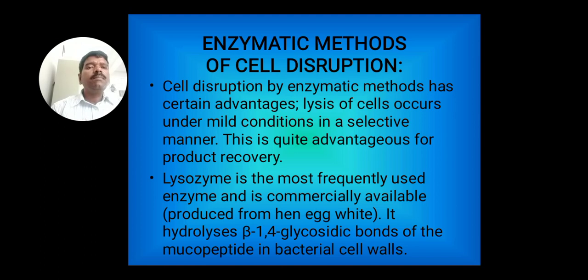Cell disruption by enzymatic methods. Cell disruption by enzymatic methods has certain advantages. Lysis of cells occurs under mild conditions in a selective manner. This is quite advantageous for product recovery. Lysozyme is the most frequently used enzyme and is commercially available. It hydrolyzes beta 1,4 glycosidic bonds of the mucopeptide in bacterial cell walls.